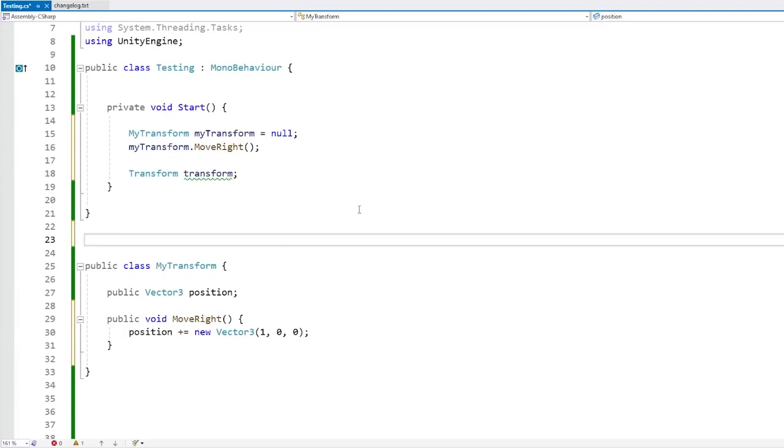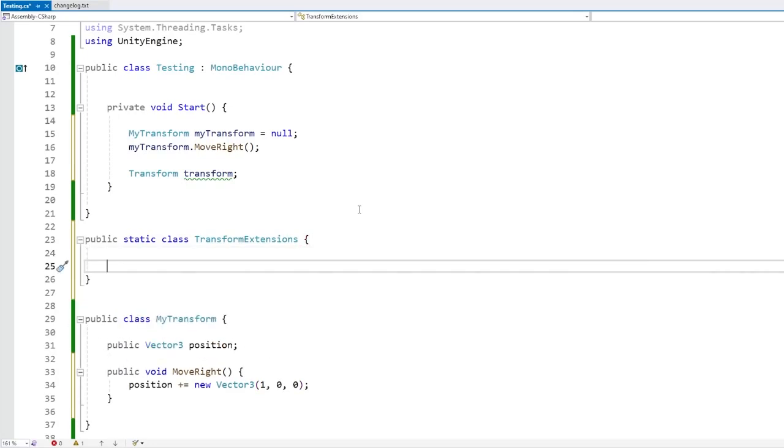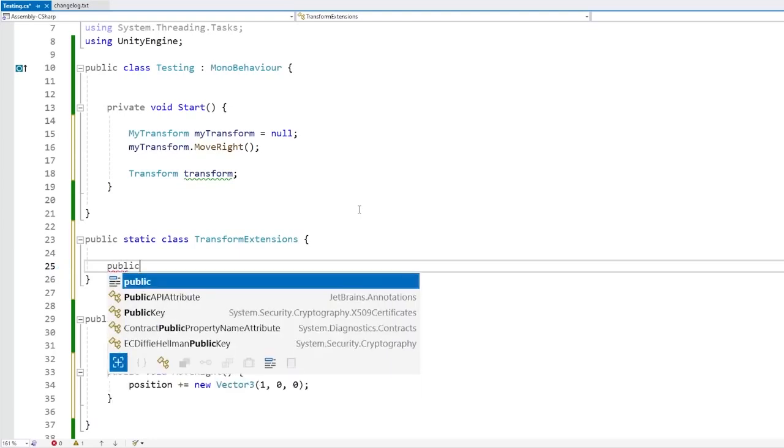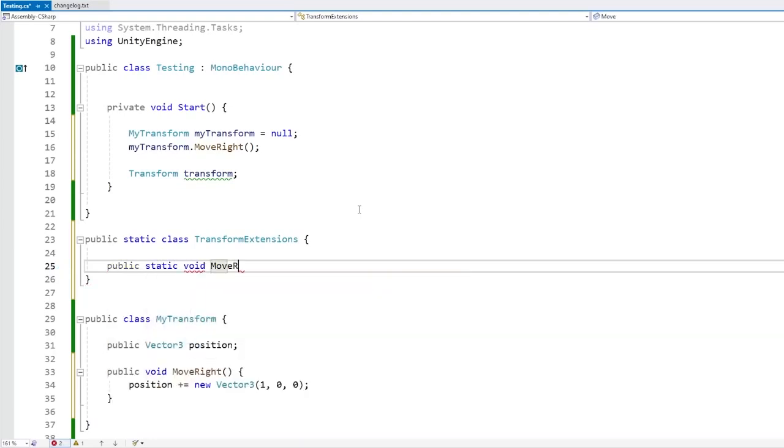The first thing we need is to be working on a static class. So let's make a static class. And then usually the naming rule is to name it something and then add extensions onto it. In this case, we want to add some function extensions to the transform type, so let's call it TransformExtensions. That's the first rule. The second rule is the function needs to be defined as static and be public. So over here, a public static void, call it MoveRight.